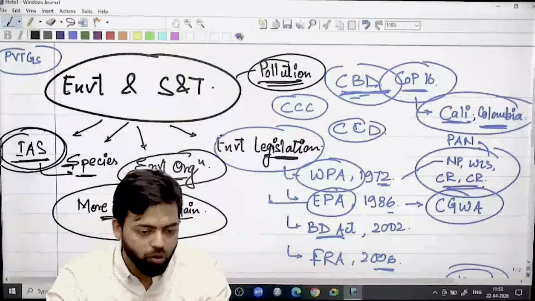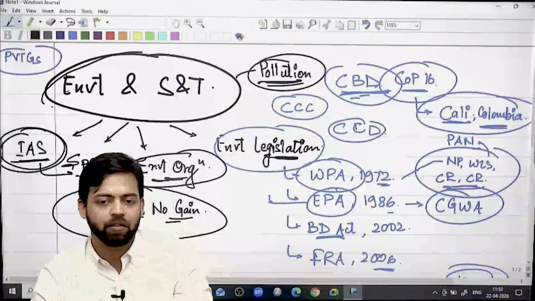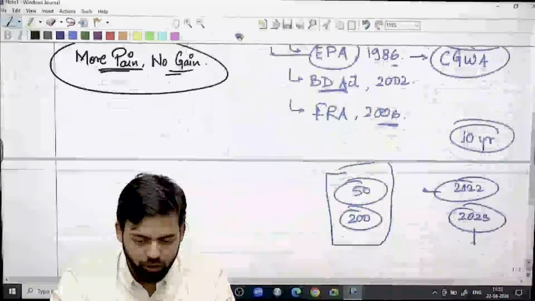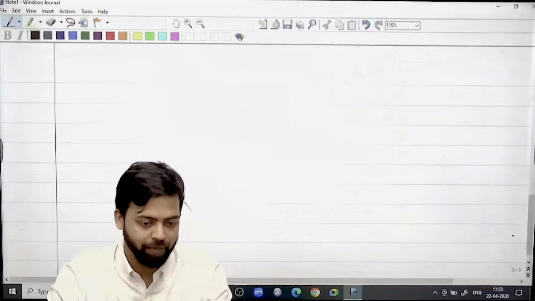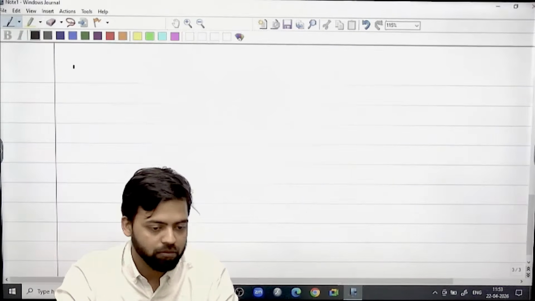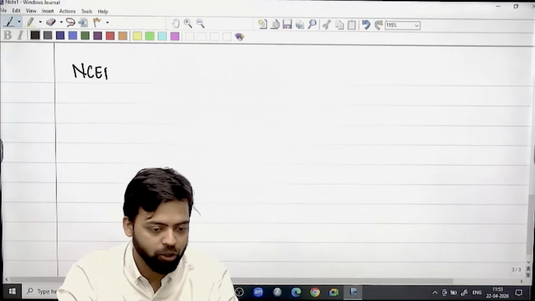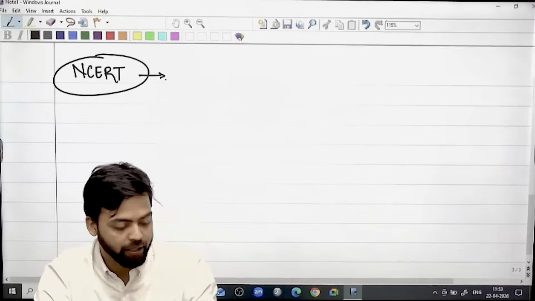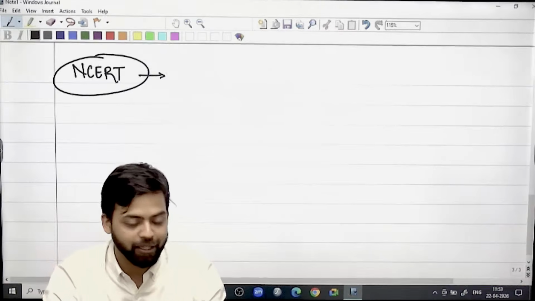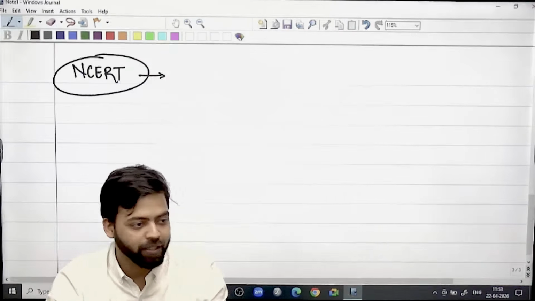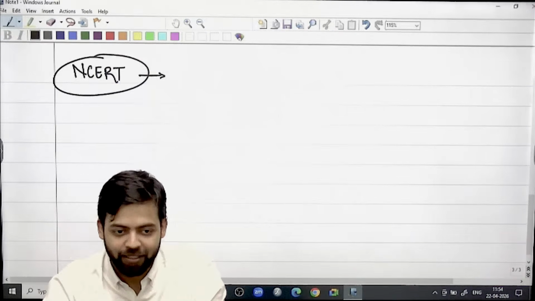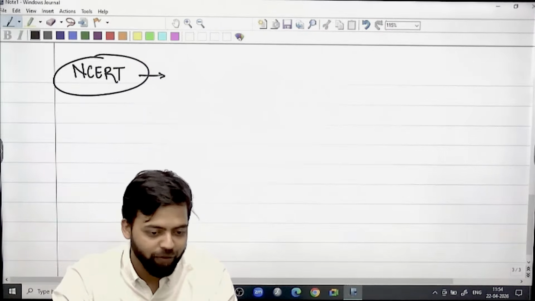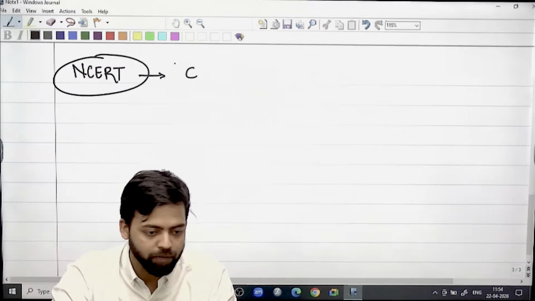Okay. So overall, if you see environment from a biology perspective, what sources should you read right now before the examination? First of all, I don't know how many of you have read NCERT and how many of you are revising NCERT, because in the market, NCERT related material is not available. Lots of things are available except for the basic things from where questions have been asked in the past. So if you have to read NCERT from a biology perspective,